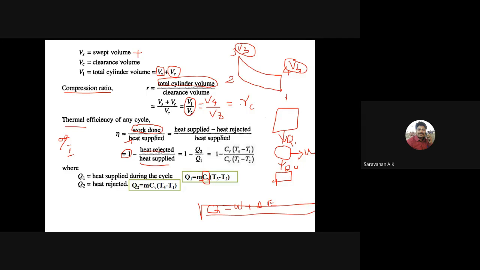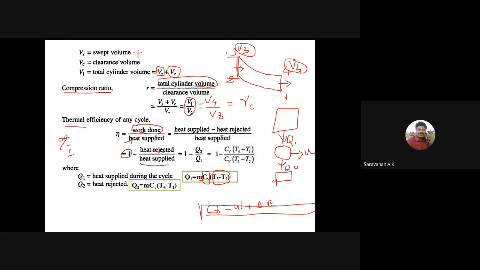So in this process, 2 to 3 is the heat addition, and here it is the heat rejection. Here the temperature is T3 and here the temperature is T2. The temperature difference between T3 and T2, and the process is a constant volume process. So we are taking the specific heat as constant, and a fixed mass flow rate we are using.